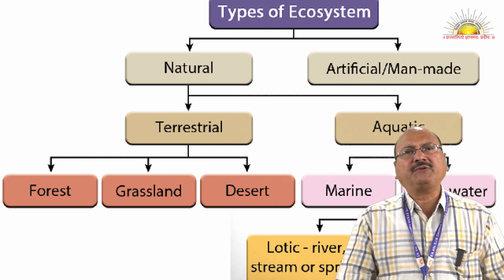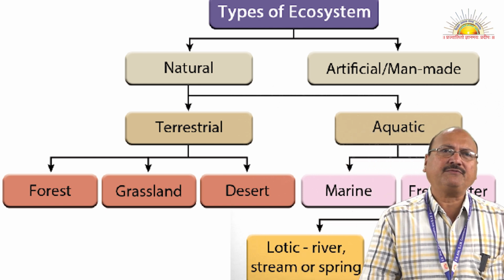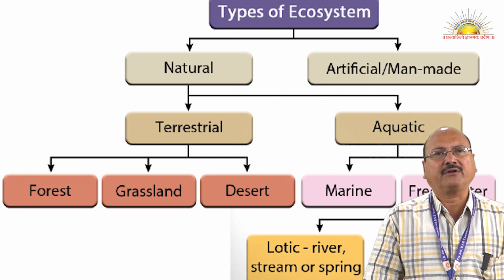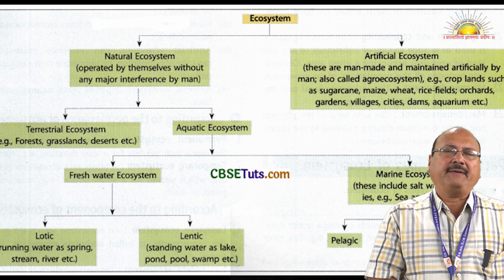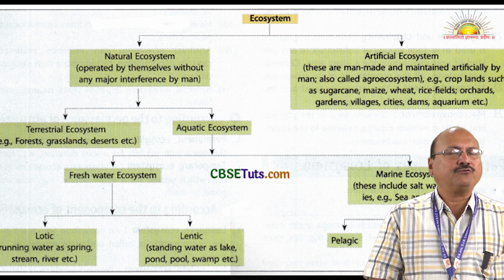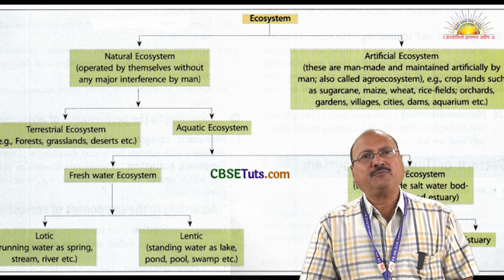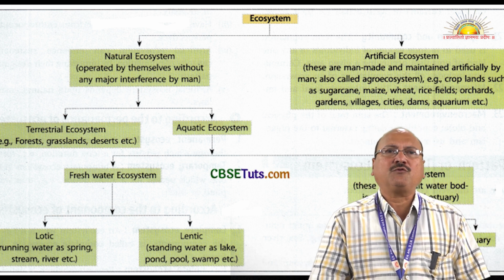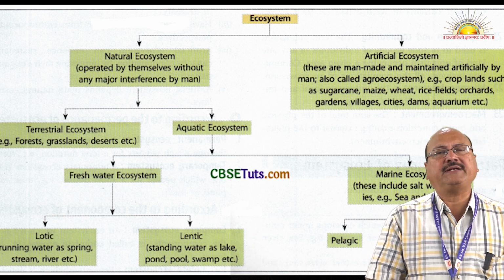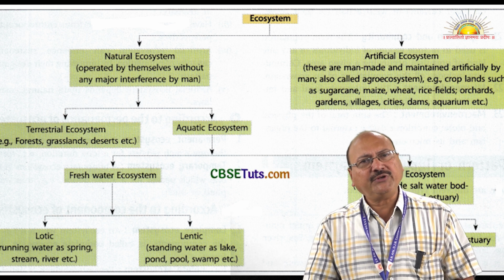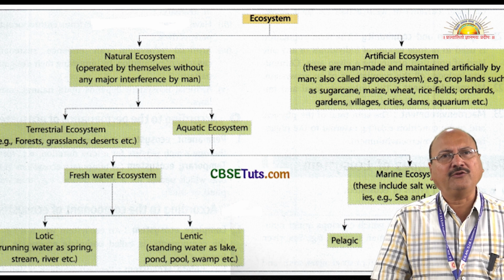Lentic ecosystem comprises stagnant water like ponds and lakes, and lotic, from the name itself we get some indication, is the running water, river, spring, etc. Freshwater ecosystems mainly give us a number of freshwater fishes and are useful mainly for aquaculture also. Marine water comprises oceans and seas, some bays, and brackish water is present in the estuarine region. Estuary, as I told you earlier, is the confluence of river and the ocean.